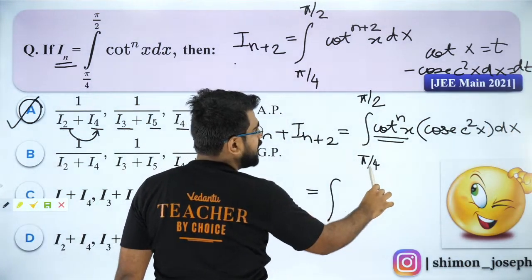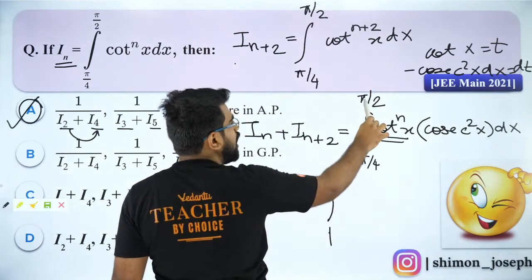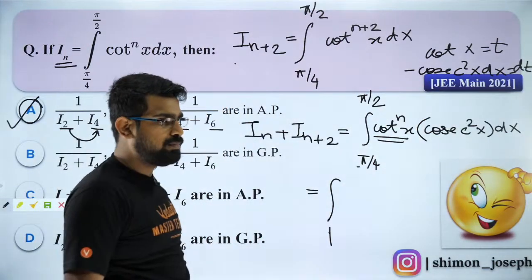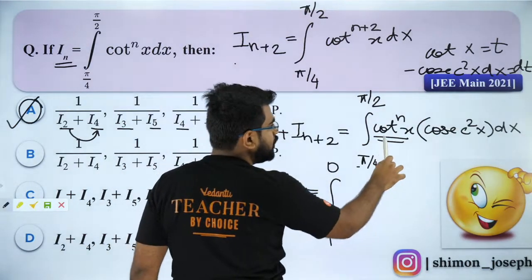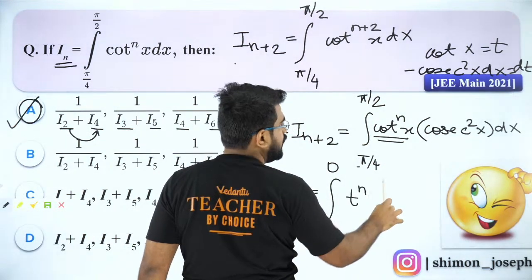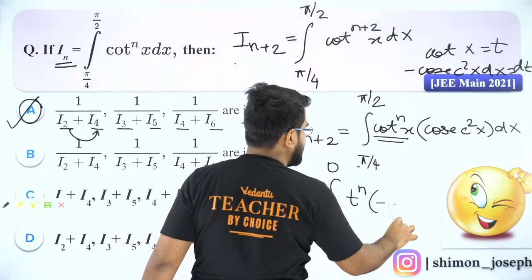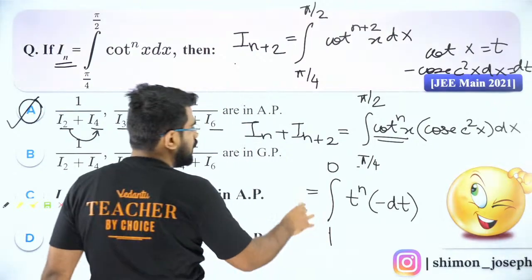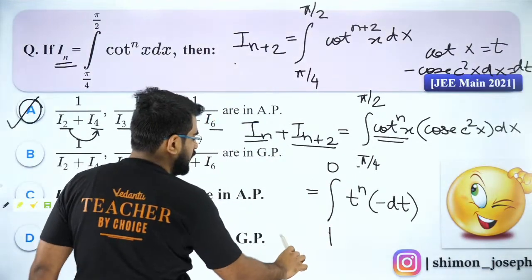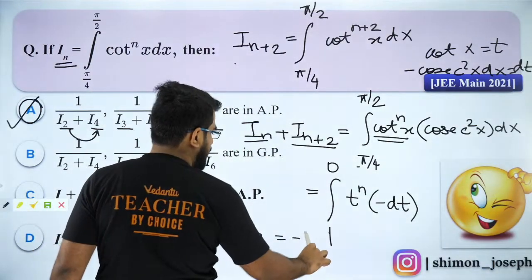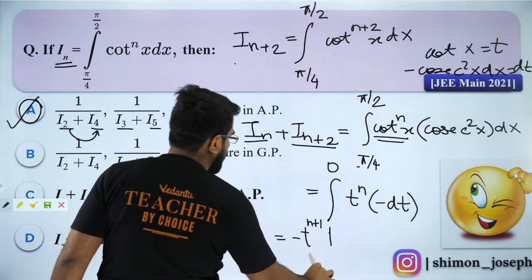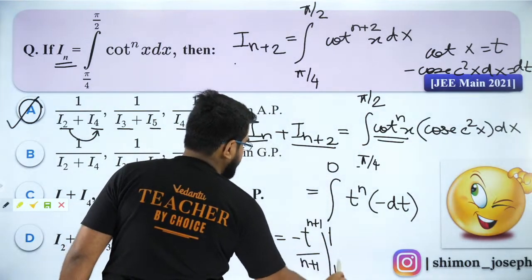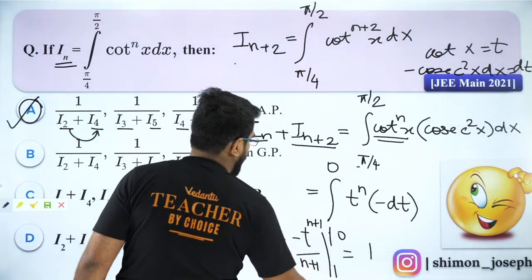So cot of pi by 4 is t, which is 1. Cot of pi by 2 is what? It is 0. And then you will have t to the power n. Cosecant square x dx is minus dt. So In plus 2 is equal to what? Minus t to the power n plus 1 by n plus 1 from 1 to 0, which will be equal to 1.